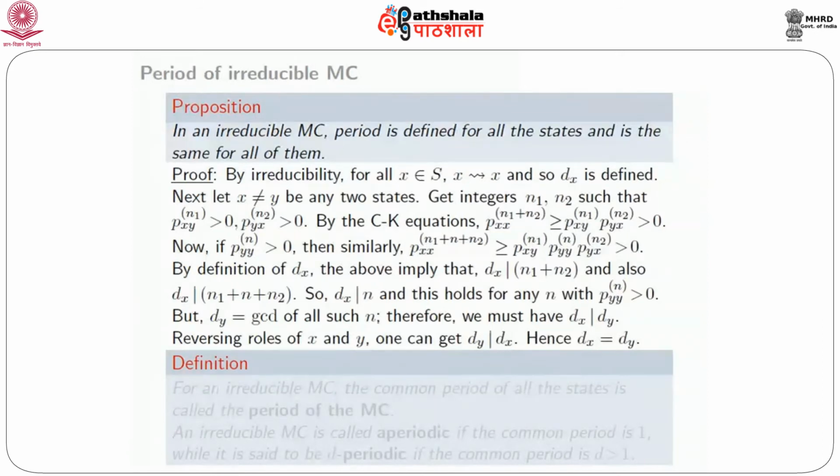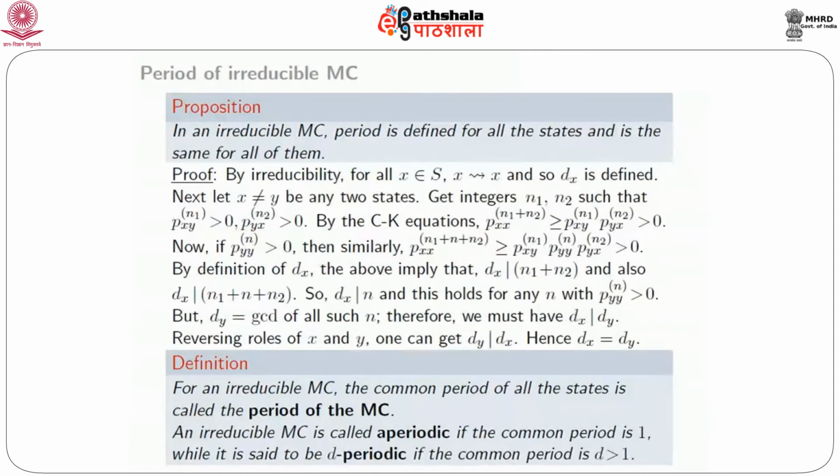Now comes the next definition. An irreducible Markov chain is called aperiodic if the common period is 1, while it is said to be d-periodic if the common period is some d greater than 1.